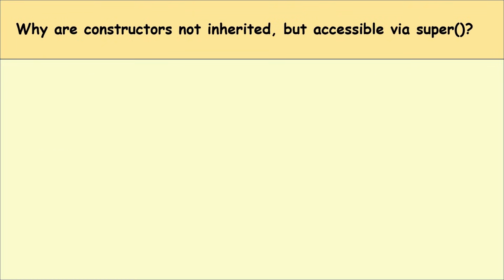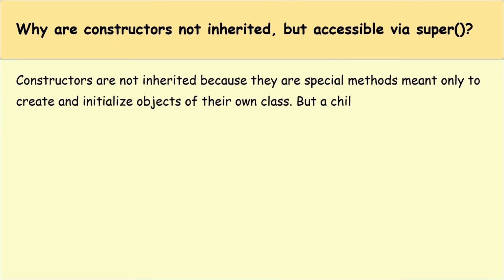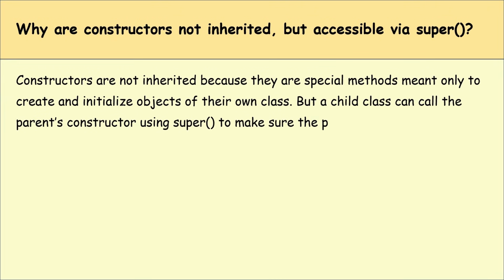Why are constructors not inherited but accessible via super? Constructors are not inherited because they are special methods meant only to create and initialize objects of their own class. But a child class can call the parent's constructor using super to make sure the parent part of the object is properly initialized.